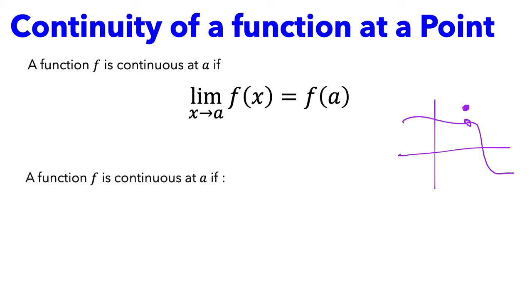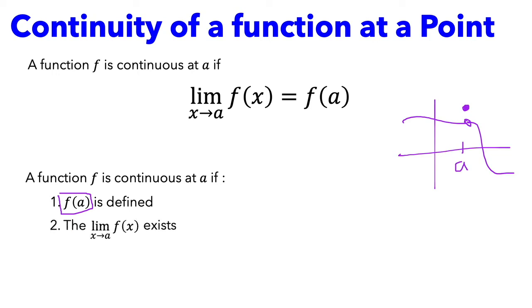Condition 1: a function is continuous if it is defined, if the exact value of the function is defined. So if I want to study the point A, I need to make sure that the function is defined at that point. Then also I want to study the limit. The limit exists at that point. And we don't forget that if I want to study the limit, I have to study the left limit and the right limit, and they should equal each other.